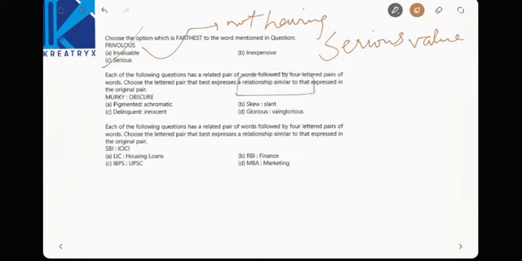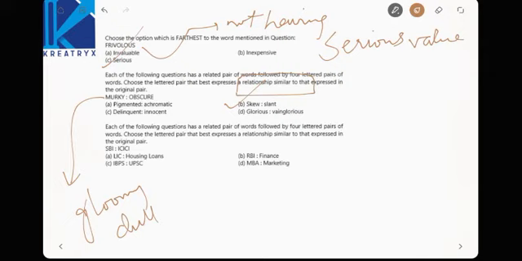Similar pair. Murky, obscure. See here, murky is nothing but gloomy, dull. Obscure means rare thing. The similar relationship here, glorious. Here exactly opposite here. Delinquent, innocent is also opposite. Pigmented is also opposite. Pigmented means heavily dark, right? Now skew, slant. Skew means extreme things. Slant means observing only on similar things, right? Skew and slant will be helpful.